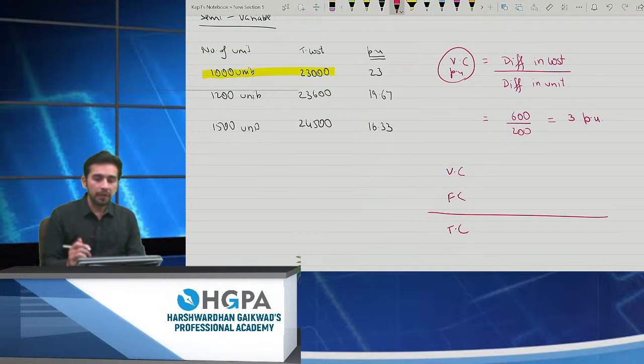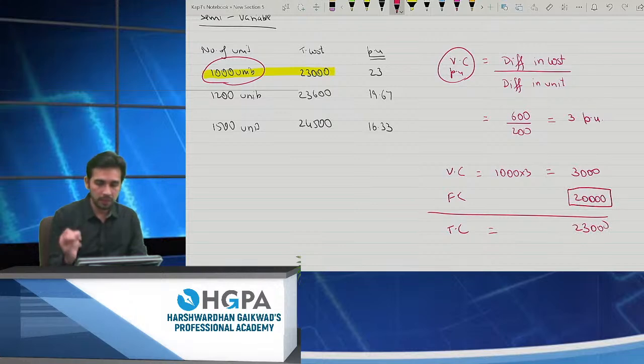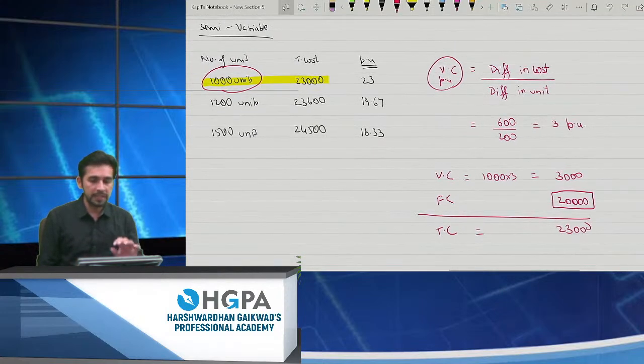Okay. So what was the variable cost here? It was 3 per unit, 1,000 units. So 1,000 into 3, it is 3,000. The total cost was 23,000, and therefore, what is my balancing figure? I'm left with fixed cost of 20,000. Now these are very basics which every student learning costing should know. I should be able to segregate fixed and variable expenses from a semi-variable cost, right?